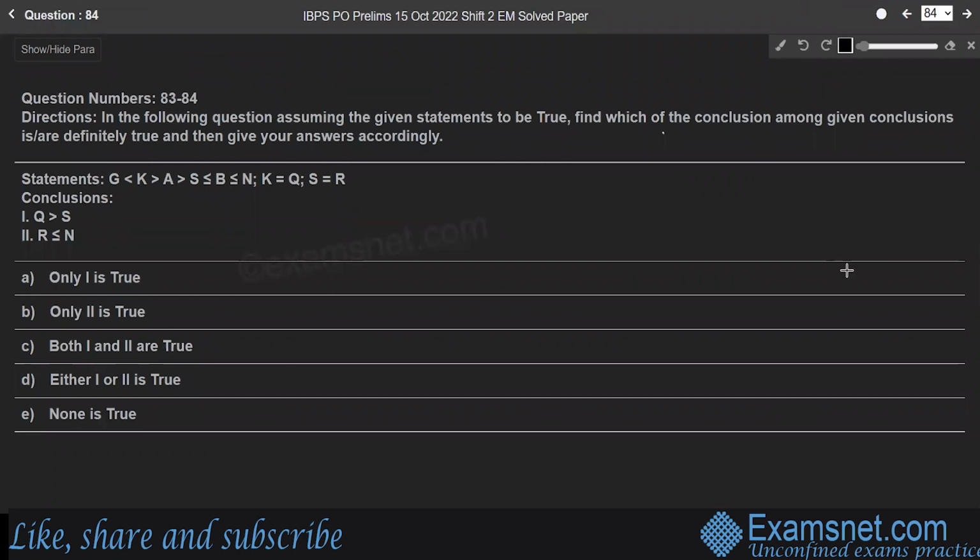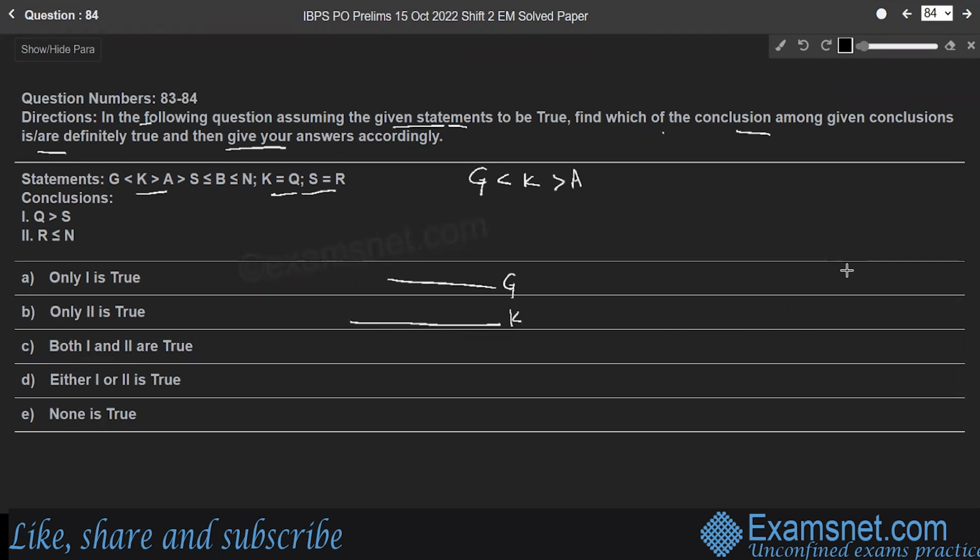Question 84. In the following question, assuming the given statements to be true, find which of the given conclusions is or are definitely true, and then give your answers accordingly. So here is the statement which has three parts. Consider G less than K. G as a line, which is strictly less than K, right?